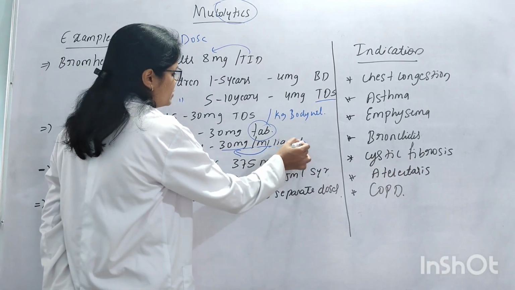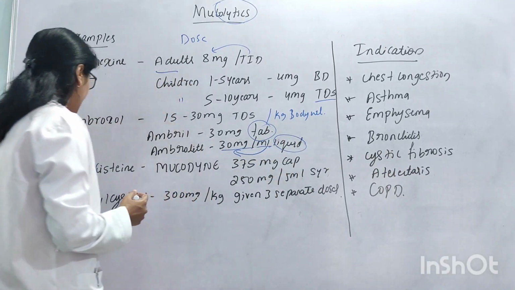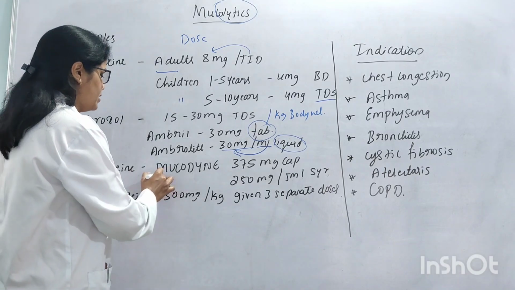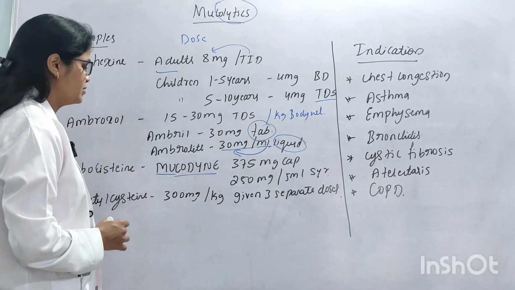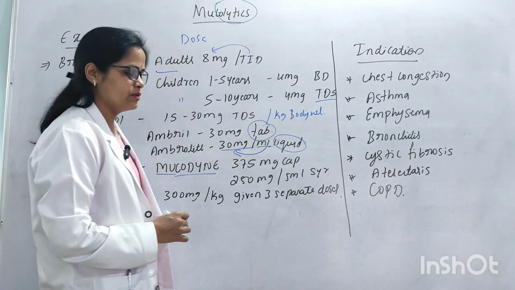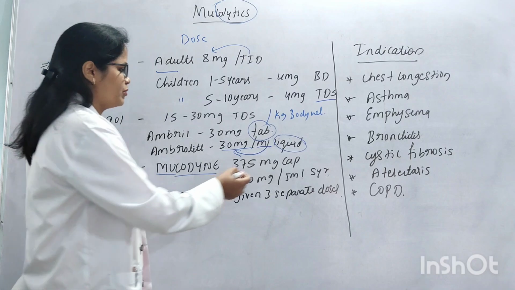It is present in the form of the liquid. And next is carbocysteine. The drug name is Mucodyne. It is administered as a 375 mg capsule.